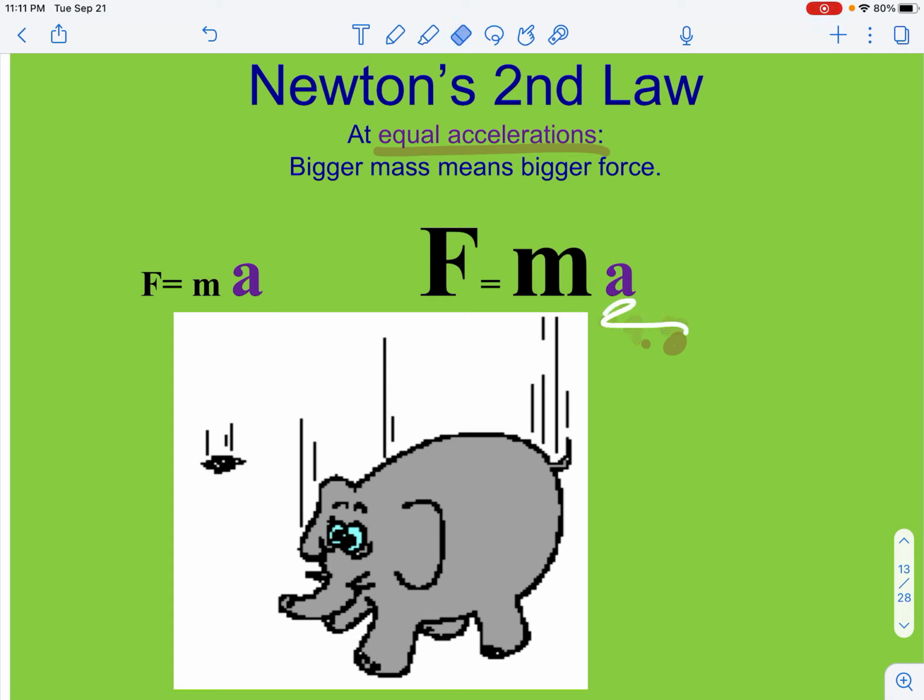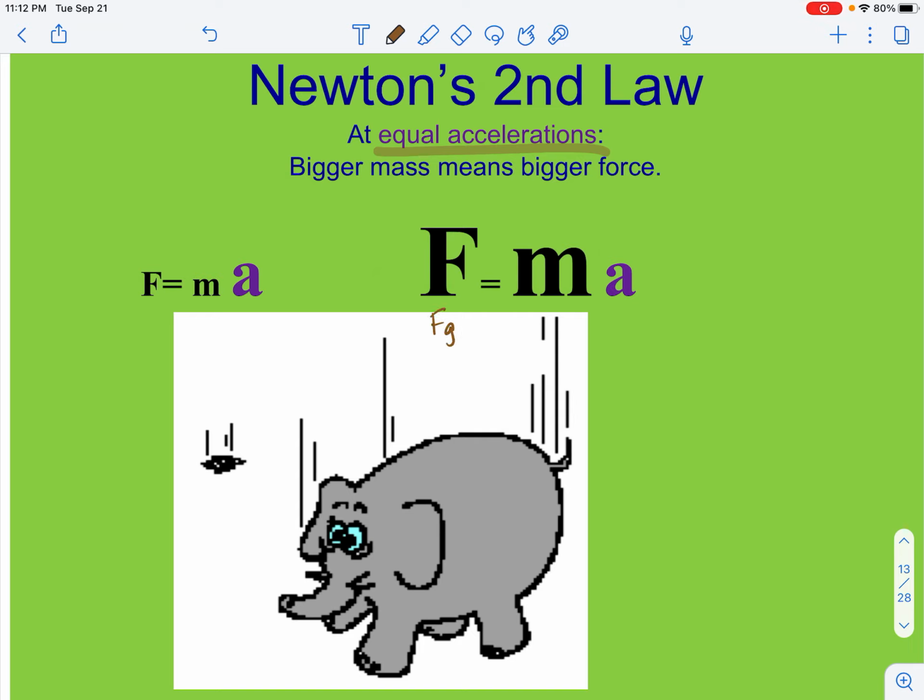Then that means that the more massive elephant is going to experience the same acceleration rate as the rock over here if a very large force is applied to my very massive elephant, and at the same time a very small force is applied to my very small massed rock. We can also think about this in terms of the vocabulary weight.